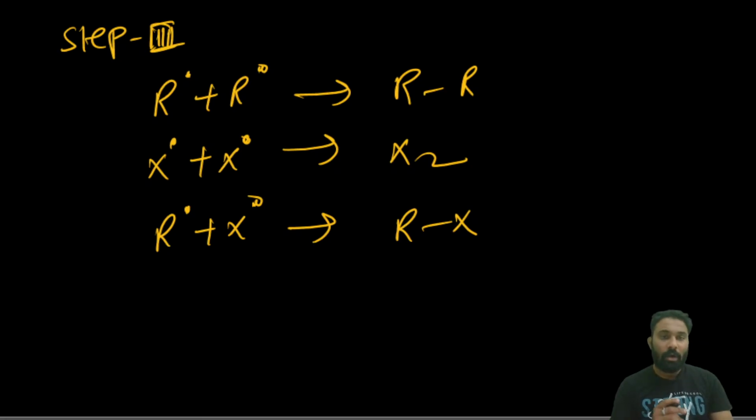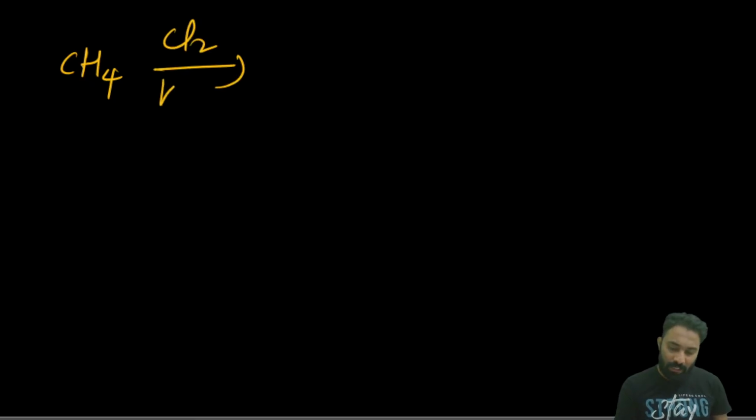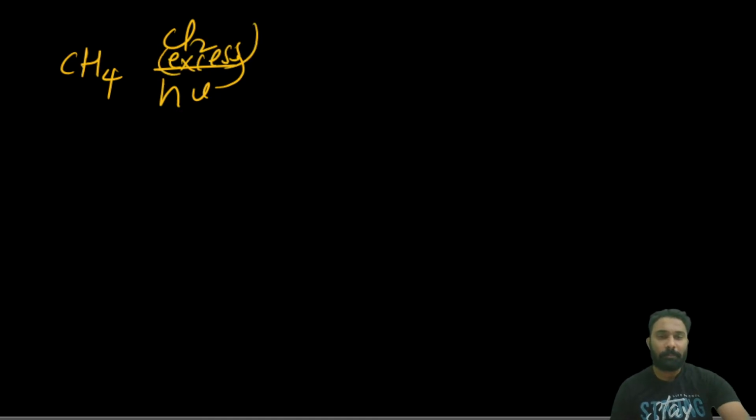Now we'll see how alkanes react with Cl2 and so on. If I take CH4, in the presence of Cl2 and hv, with Cl2 in excess, what is the product we will get? Can anyone answer? CH4 and excess Cl2, what is the product I will get?